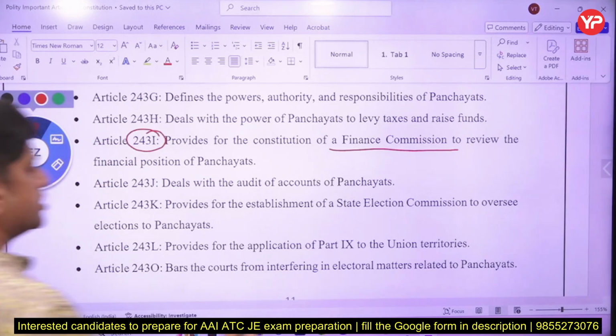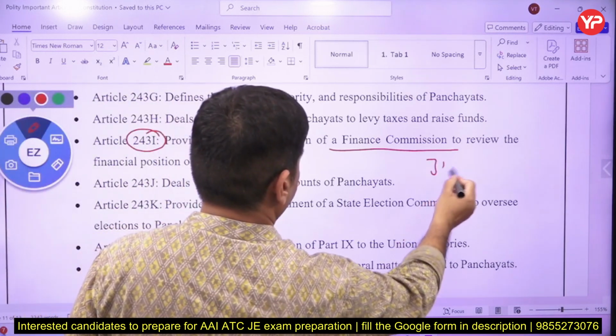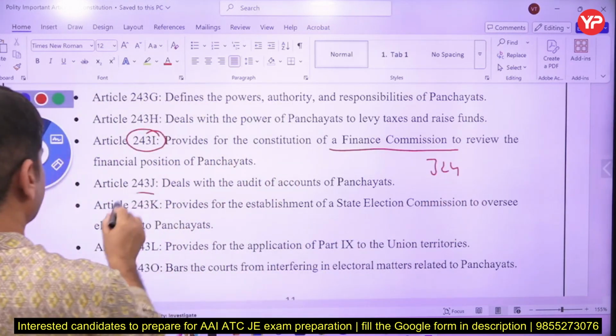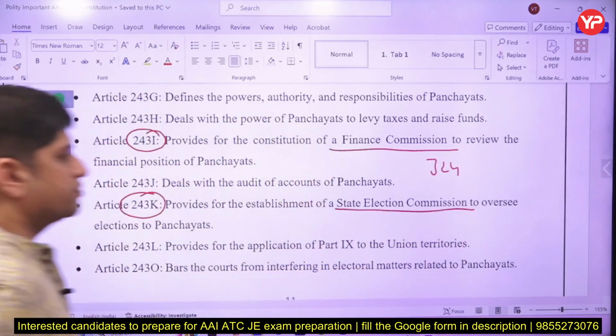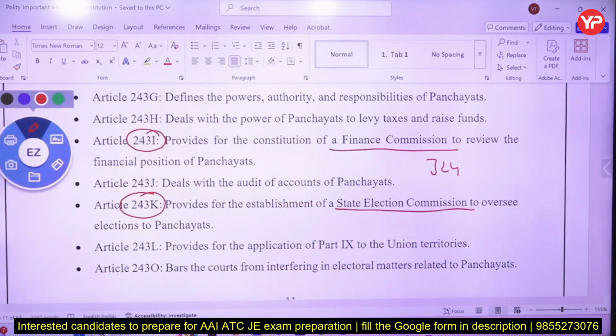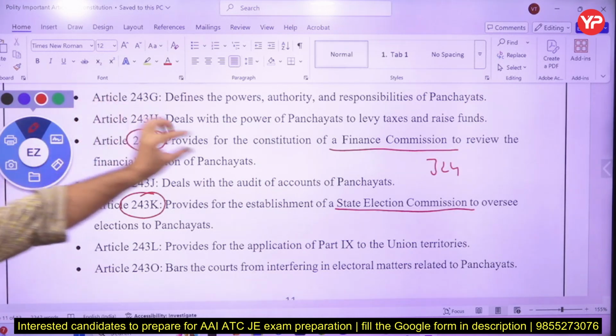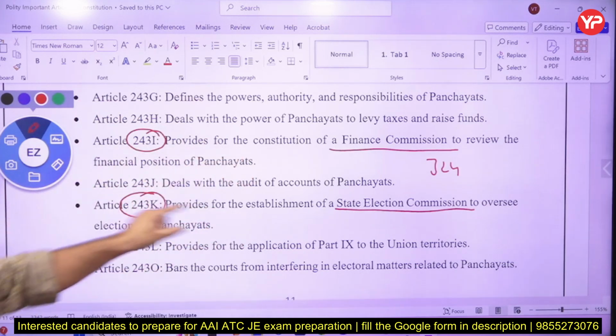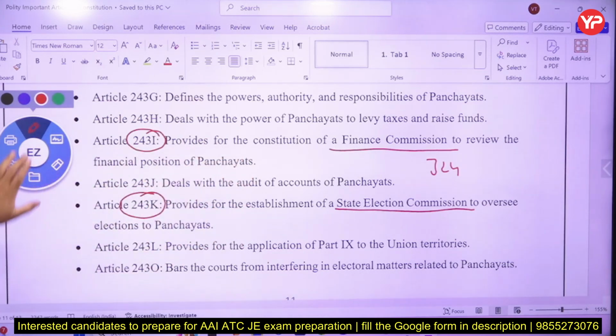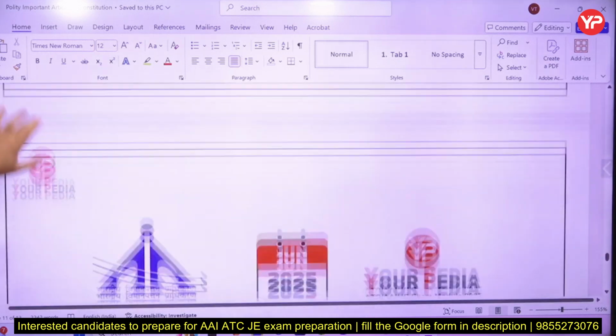And there is the Election Commission of India under article 324, but there is an Election Commission of the State under article 243K. The State Election Commission conducts the election to Panchayat and municipalities. Right, so these articles, 243A, Finance Commission 243I, 243K, these are important, and 243A is Gram Sabha.